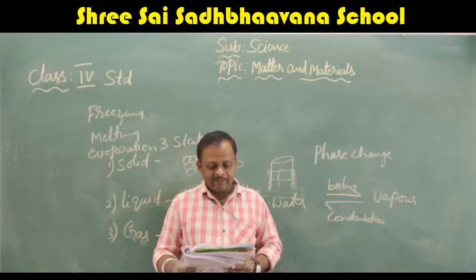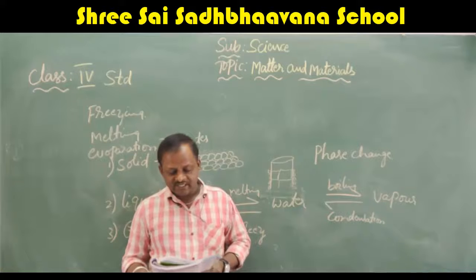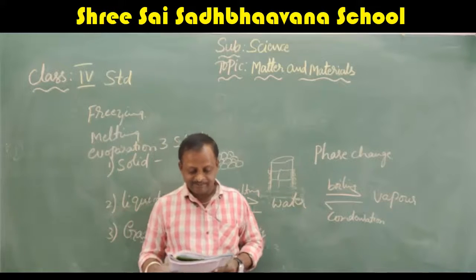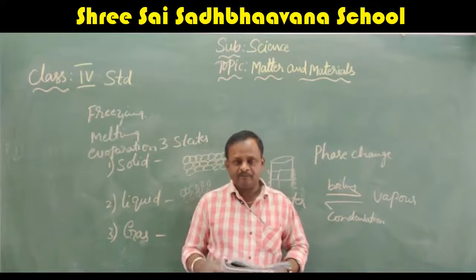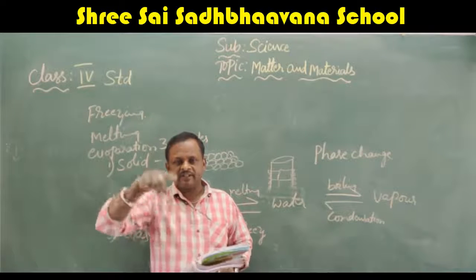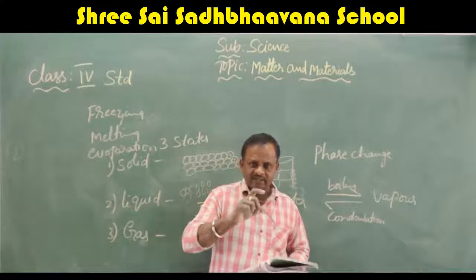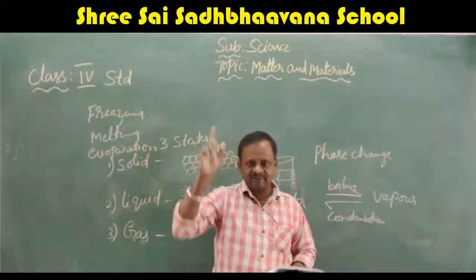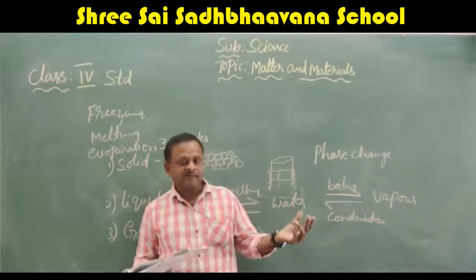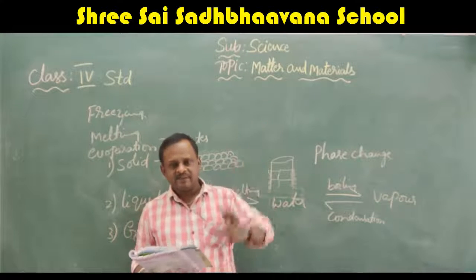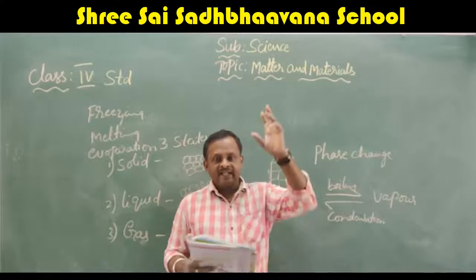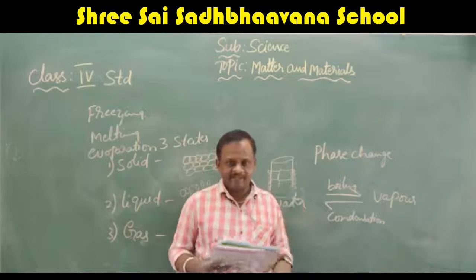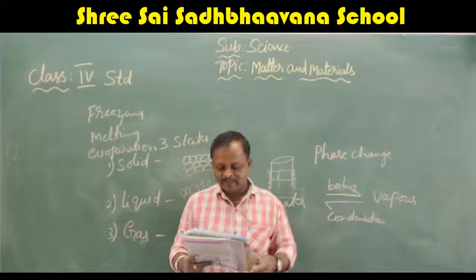When solid iodine is heated up, the purple colored fumes of iodine are observed. The process by which a solid directly gets turned into gaseous form on heating is called sublimation. That means iodine is converting directly from solid to gas. That is called sublimation. The camphor we use in our home is also an example of sublimation. It doesn't come to the liquid state. Directly it converts from solid to the gaseous state. That is called sublimation.